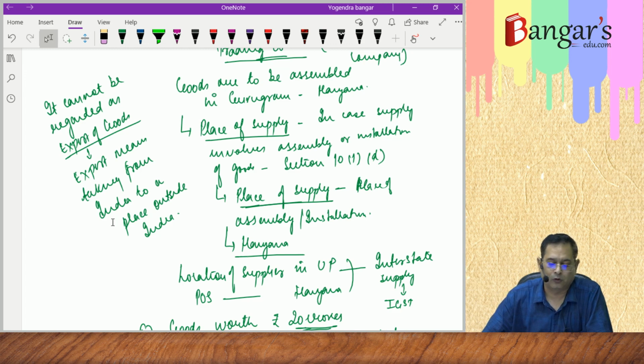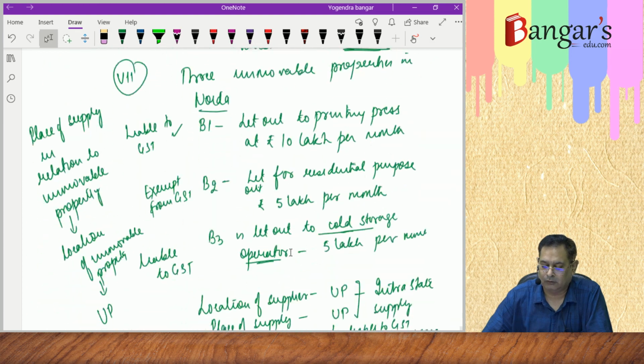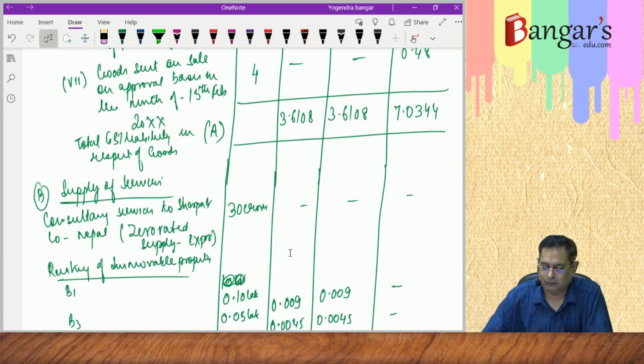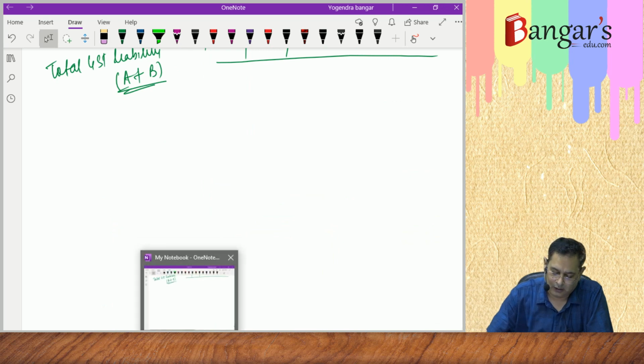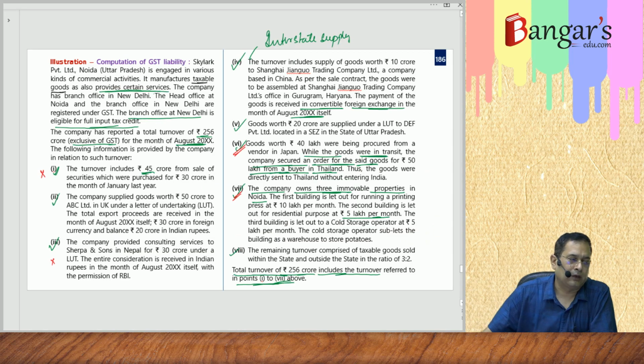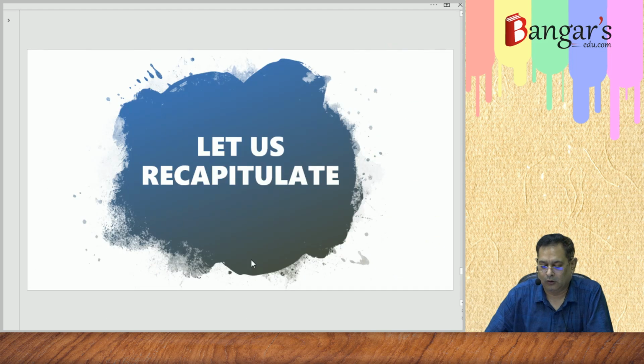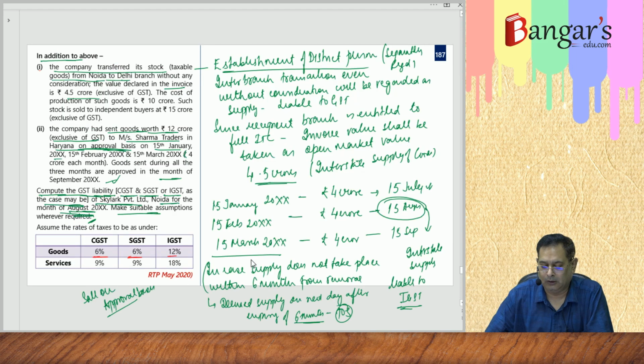This was asked in the revisionary test paper for May 2020. So this type of comprehensive question can also be asked in your examination. Please do this question by hand so that you can practice the same.